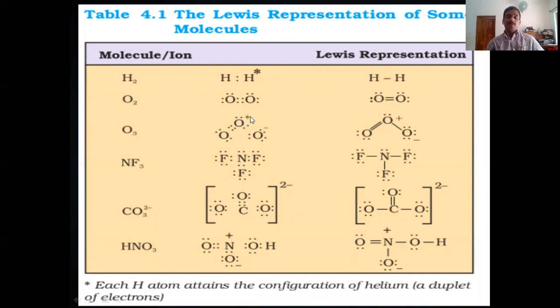So here a positive charge is indicated. Here you can see an excess number of electrons. It has 6 pairs of electrons. All the 6 pairs are remaining here. Besides these 6 pairs, it is getting a pair of electrons from this oxygen atom. So it has a negative charge. So here we can draw a double bond, here a single bond. This oxygen is deficient in electrons, so a positive charge. This oxygen has excess electrons, so it has a negative charge.